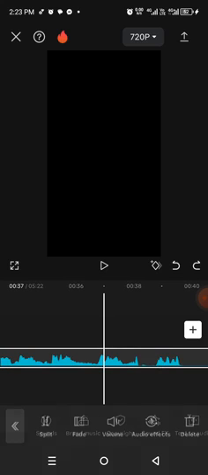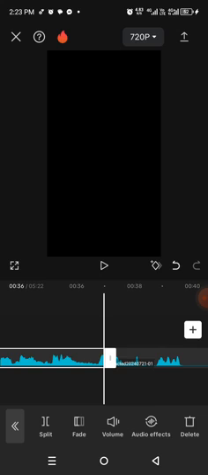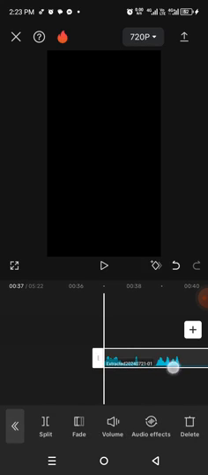Then I go back to pick it from there. I don't need all these sounds that started, I don't need them. So I will split it now and throw this one away, and I will highlight the one I don't need. I will tap on it, it will highlight. Then I will use the delete tool to delete it. I've deleted those ones. Now I have to drag this one to the beginning. Don't drag from this white place.